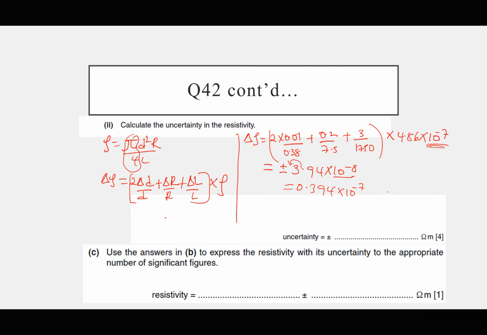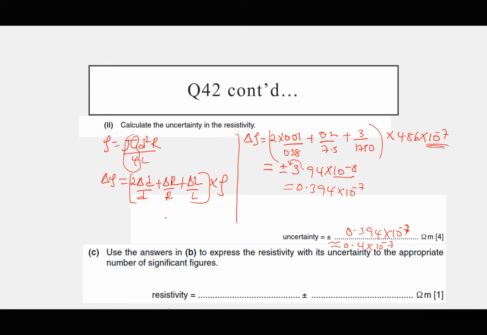Remember, when you move to the left, you add 1 onto the power of 10. Uncertainties are good enough to one significant figure, so this is approximately 0.4 times 10 power negative 7.